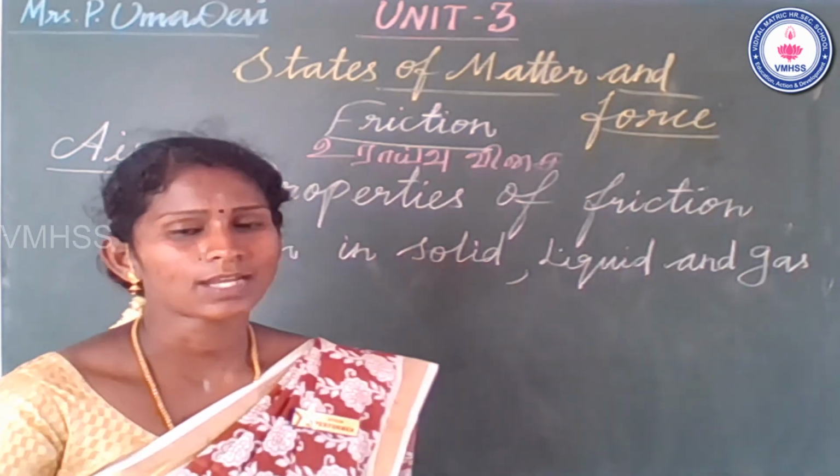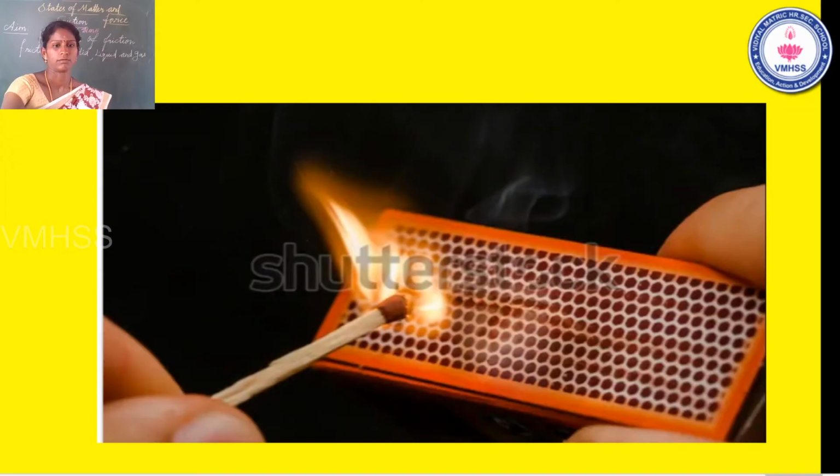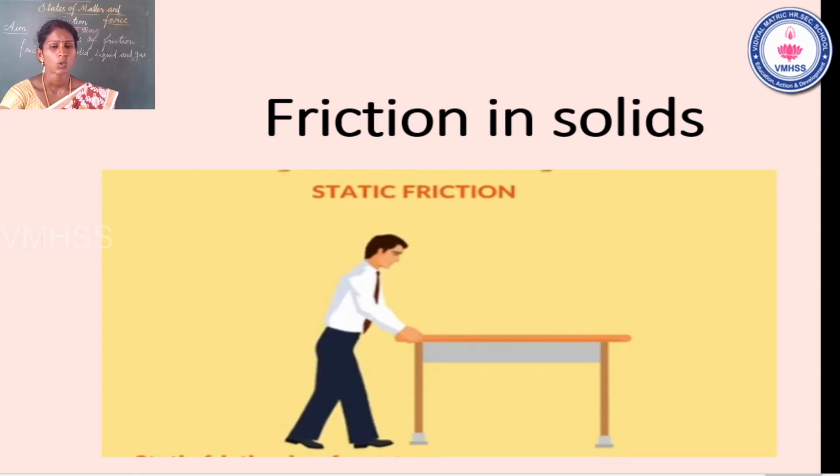Okay. What is the second one? See the slide. That is the friction in solid object example. So we move the table. Yes, students. We move the table also. One example of friction in solid. That is called static friction. Okay. Friction in solids, another name, static friction.